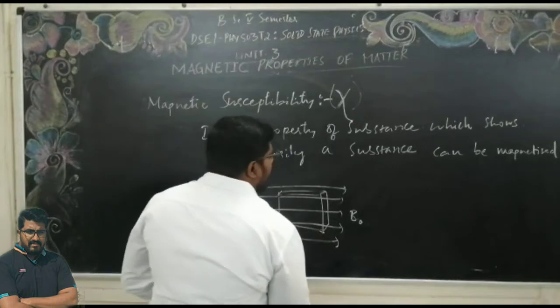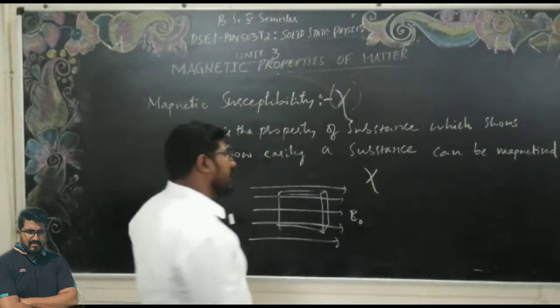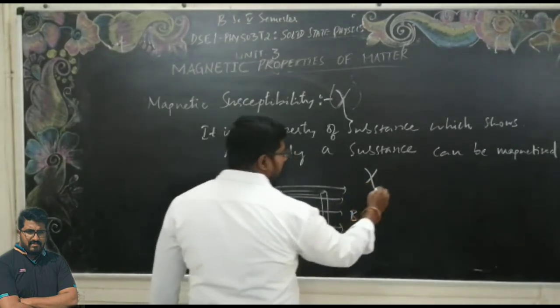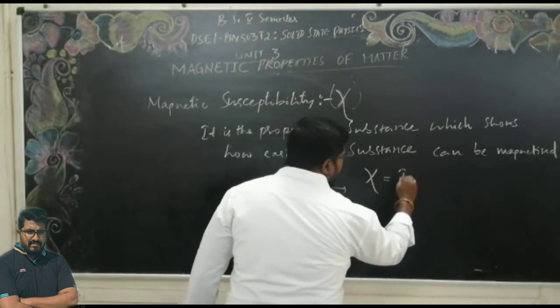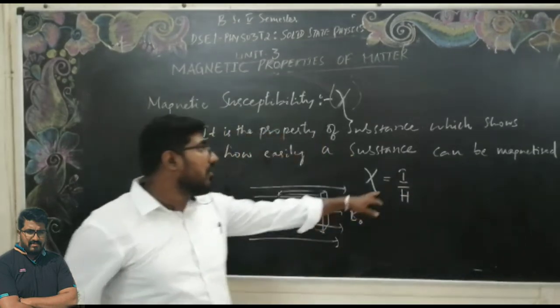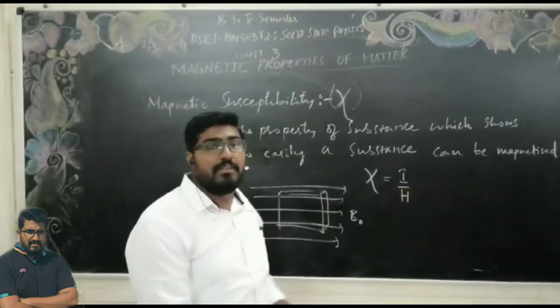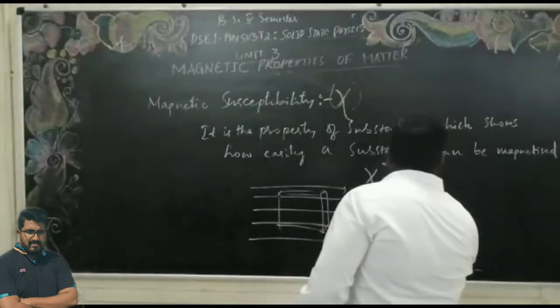Mathematically, the susceptibility, that is Xi, the susceptibility of the material, I can write as I by H. That means the ratio of the magnetization intensity to the magnetizing force. That means it is about the material.